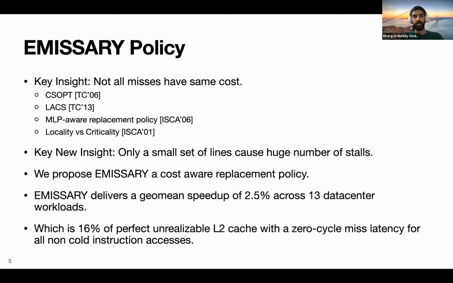Our key insight that not all misses have the same cost has been explored in the context of data cache lines, but not for instruction cache lines. Combining this insight with our key new insight that only a small subset of lines are responsible for a huge number of stalls, we propose EMISSARY. EMISSARY delivers a geomean speedup of 2.5% across 13 data center workloads, which is 16% of an unrealizable L2 cache with a 0 cycle miss latency for all non-cold instruction accesses.